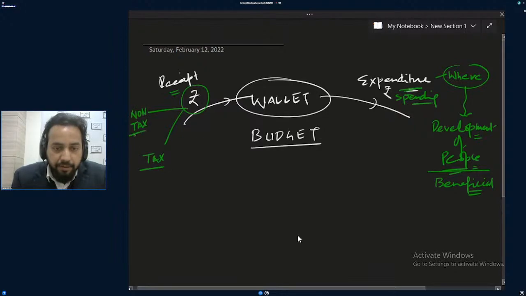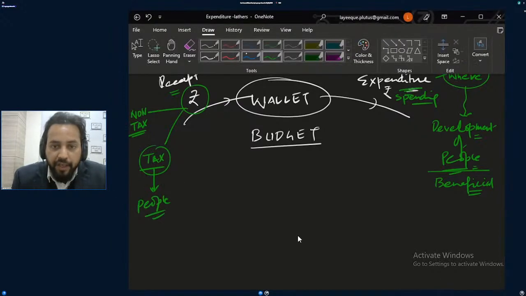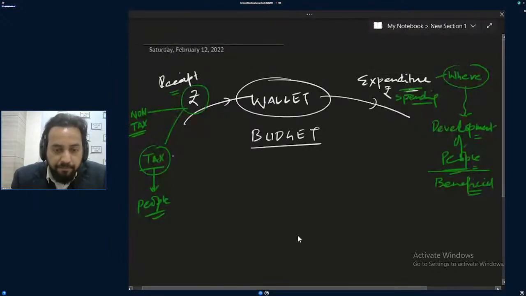Common people are more interested here. They'll say we have reduced the taxes, or at least this time we have not increased the tax. Tax is the same or tax is reduced.